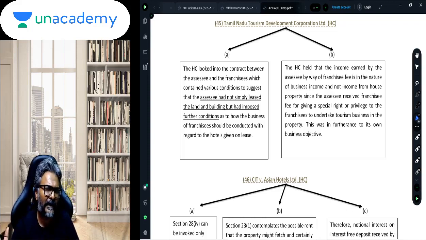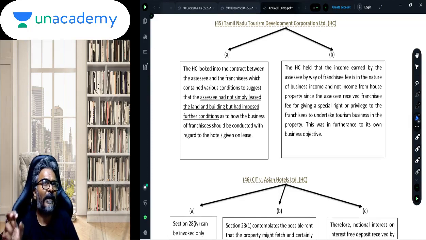The answer is again clear. Why under the head PGBP? Because the entire agreement between the assessee and the franchisee made it very clear that the assessee intended to do its hospitality business through the franchisee mode.